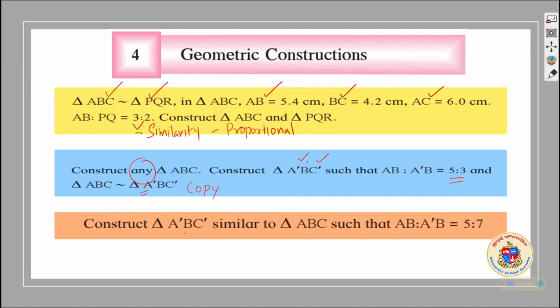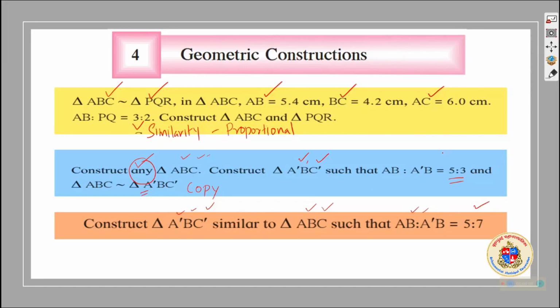The third construction you have to study is construct A dash B C dash. Here it was: construct ABC similar to A dash B C dash, such that AB is to A dash B is 5:7. So what is the difference between these two constructions? In the first construction, it can be any triangle, and here also it can be any triangle A dash B C dash.